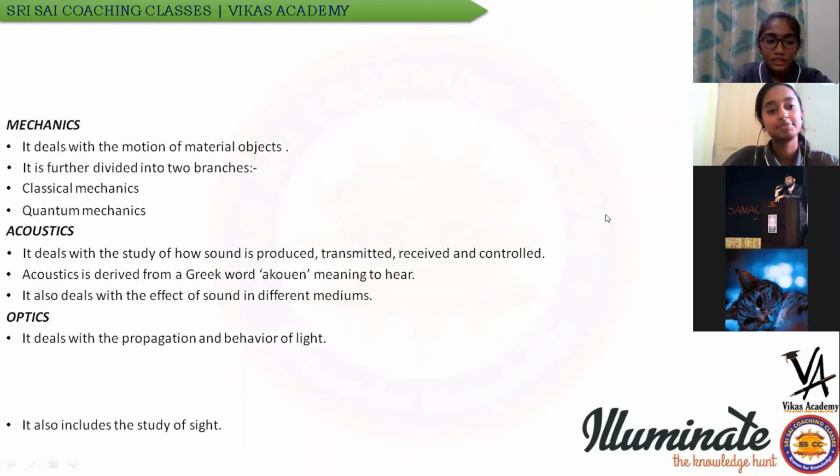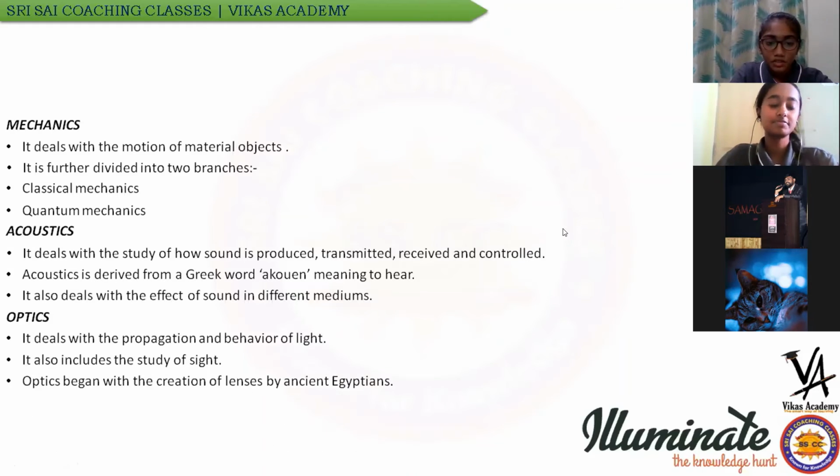Optics. Optics is a branch of science which helps us to study the behavior, propagation, and properties of light. We can also simply describe it as the study of the behavior of infrared light or visible light rays. It also includes the study of sight. We use optics almost every day, for example, in our digital camera, wireless mouse, or even in the Blu-ray disc of your favorite movie.